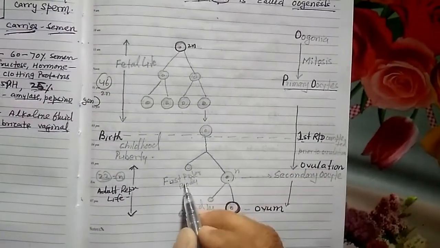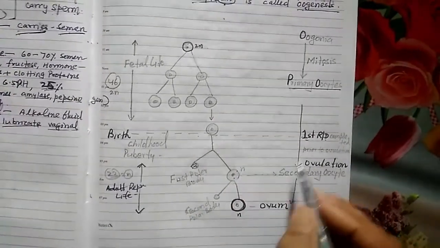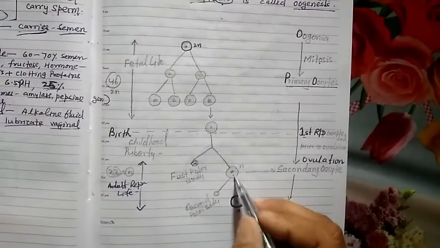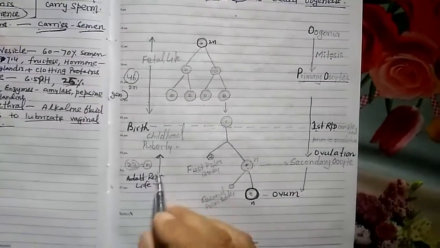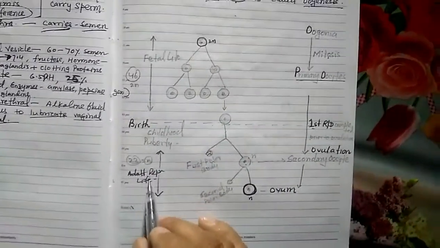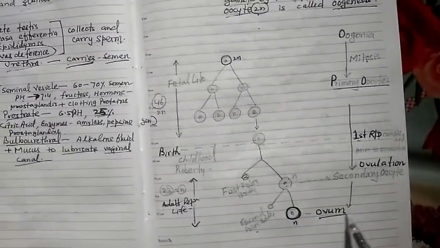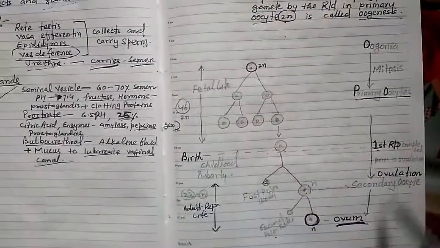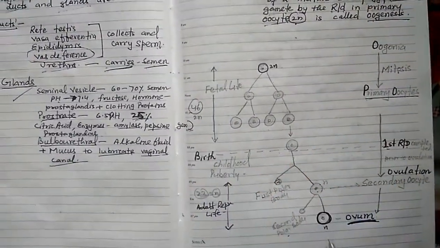The first polar body degenerates, and in adulthood, after childhood and puberty pass, the secondary oocyte undergoes the second reduction division to form the second polar body and the ovum. These are diploid and these are haploid. So, this is the whole process of oogenesis.